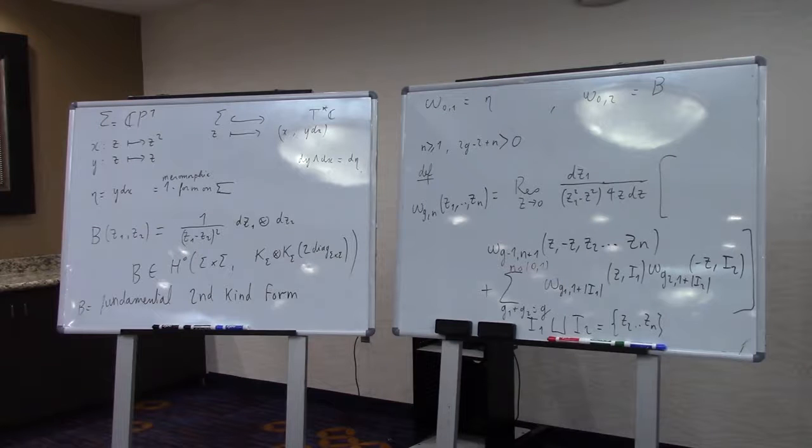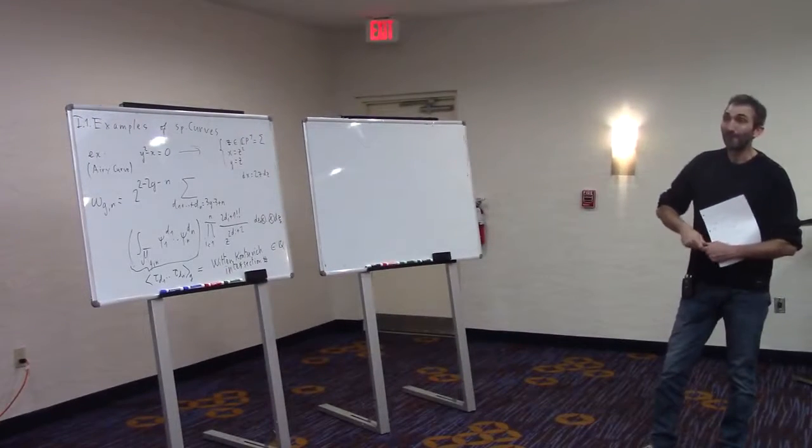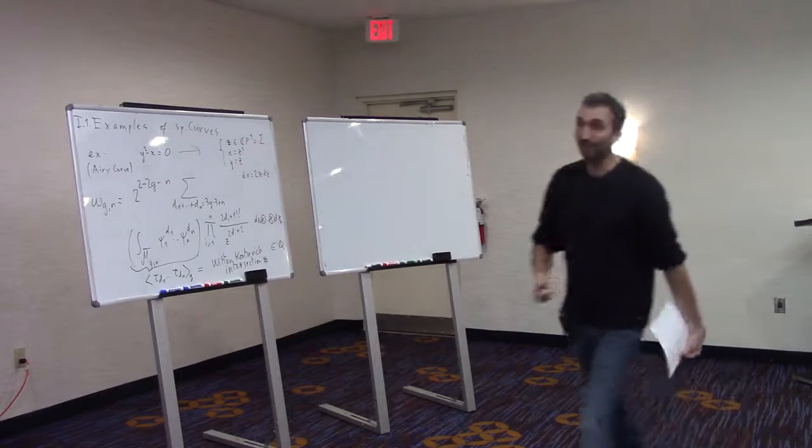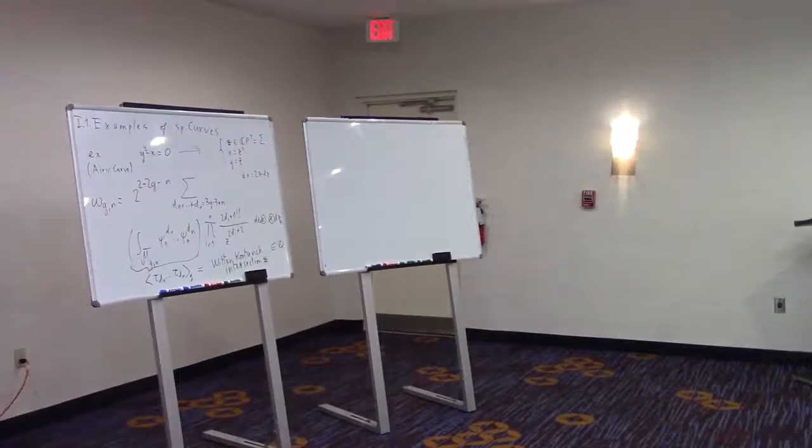Let me show you how to make computations with that formula. Okay, what does it mean? First, remember that, as I said, we have dz in the denominator.